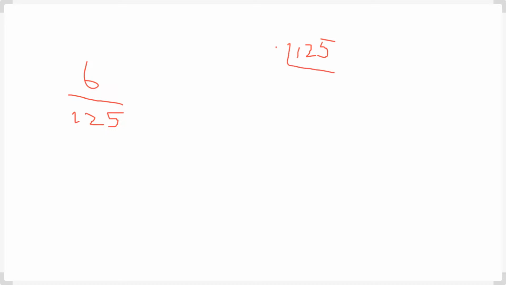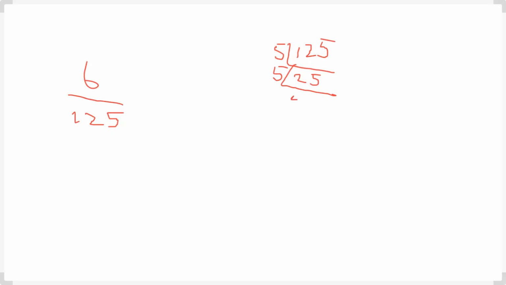This will come 5. 5 2s are 10. Here comes 2 and 5, 25. Then 5 5s are 25. Then what will come? Also 5.